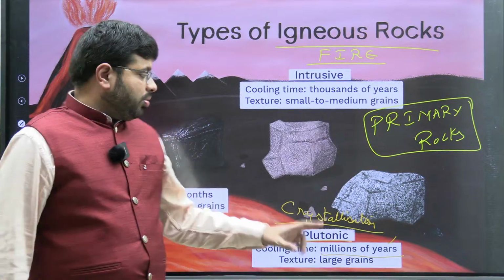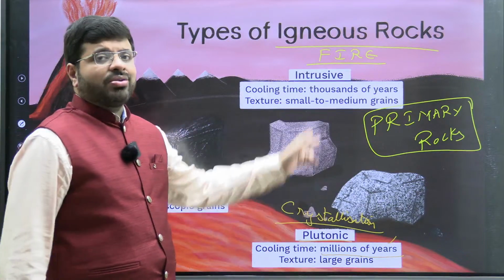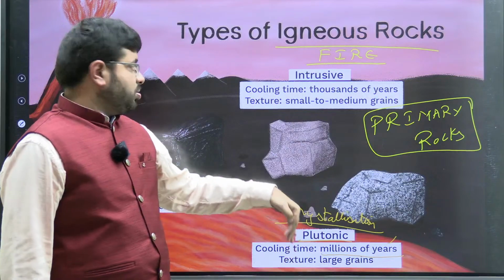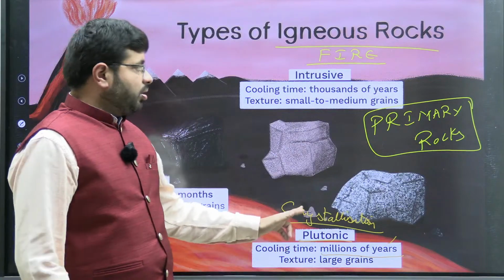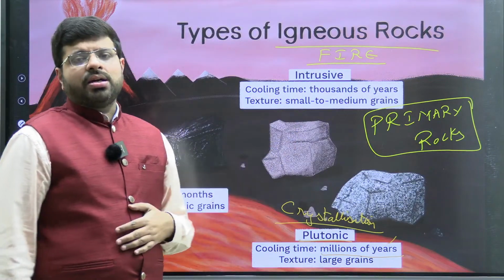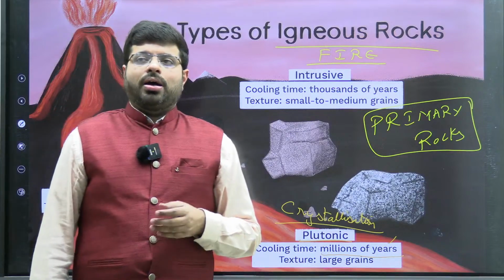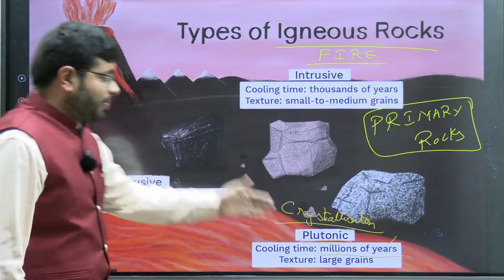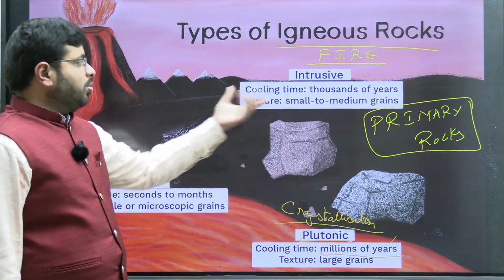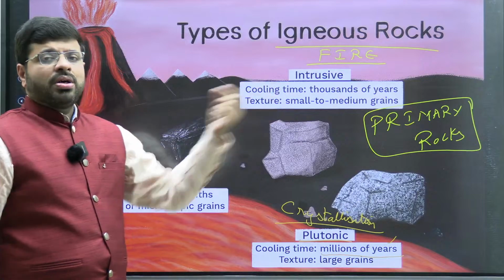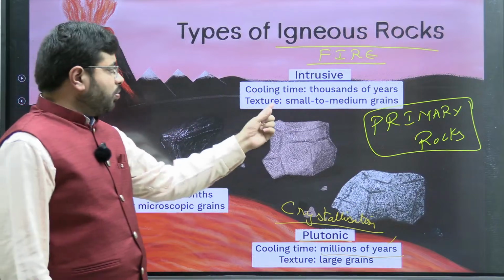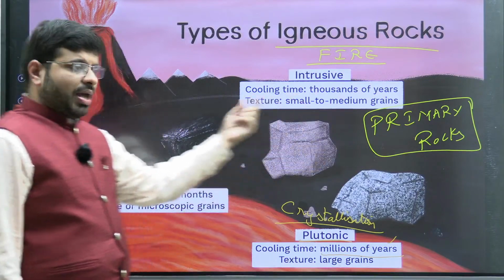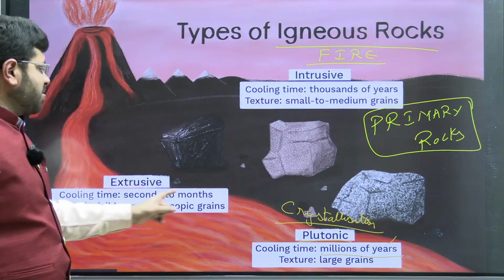Now, imagine there is an intrusion nearer to the surface, but still inside the Earth's surface. Deep inside, plutonic. Nearer, we can say hypabyssal rocks, which are in an intermediate state between the lava and the deep interior plutonic. Those are intrusive hypabyssal rocks, where the cooling time is thousands of years, and when you come onto the surface, it will take seconds to months.